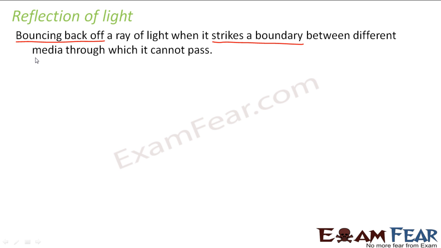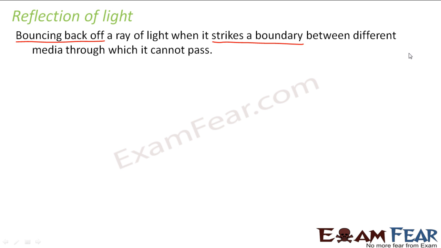Suppose one medium is air and the other medium is something else. The ray of light falls on that boundary and cannot cross it, so it will come back. It will bounce off somewhat like this.